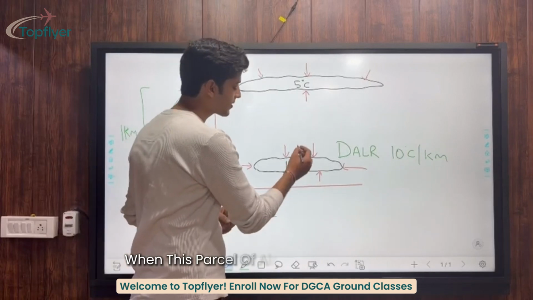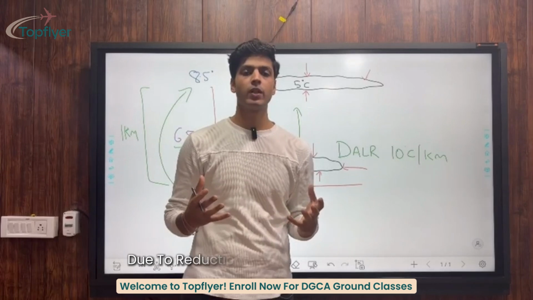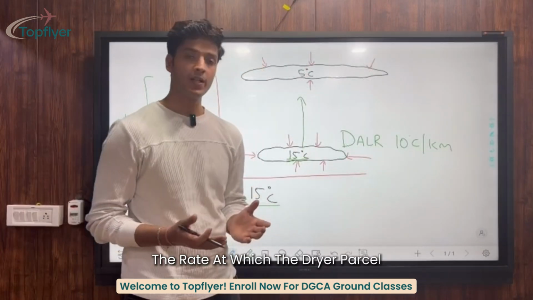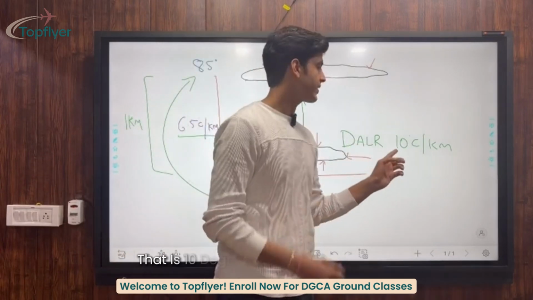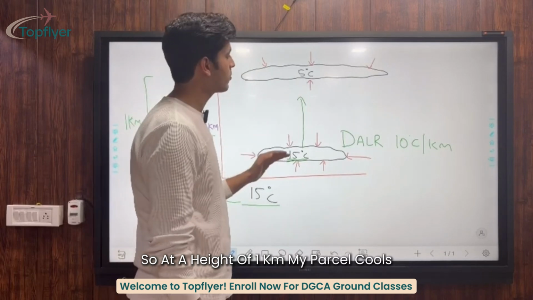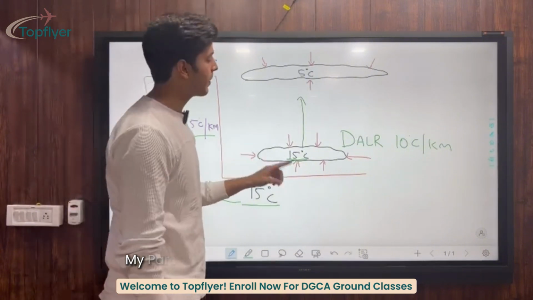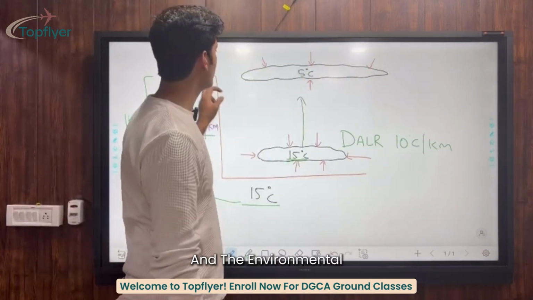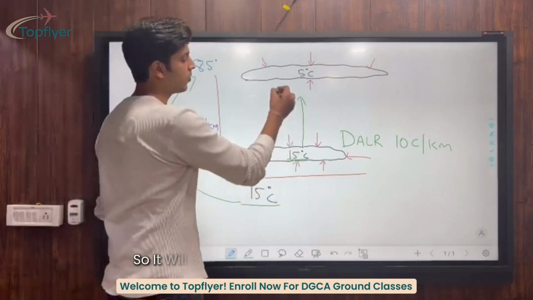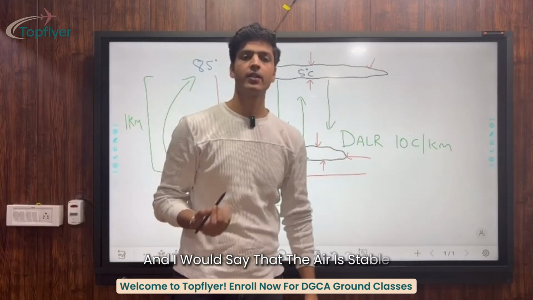So when this parcel of air is forced to rise up, the parcel will expand due to reduction in atmospheric pressure, due to which it will cool down. The rate at which the dry air parcel will cool down would be the DALR, that is 10 degrees Celsius per kilometer. So at a height of 1 kilometer, my parcel cools down by 10 degrees and my environment cools down by 6.5 degrees. So my parcel has a temperature of 5 degrees and the environmental temperature is 8.5, which means my parcel is cold and denser. So it will sink back to its original position, and I would say that the air is stable.